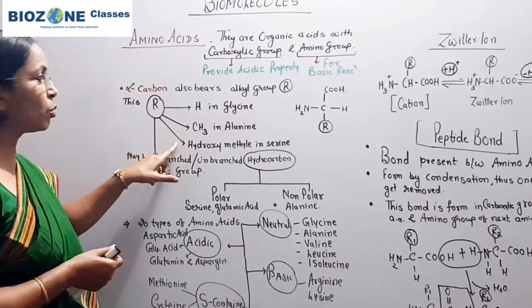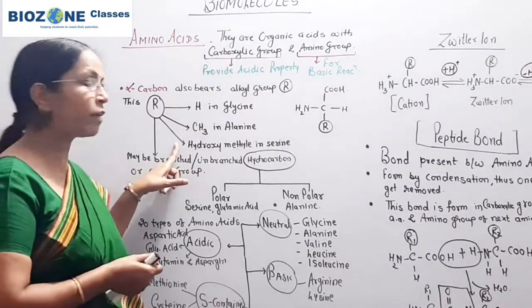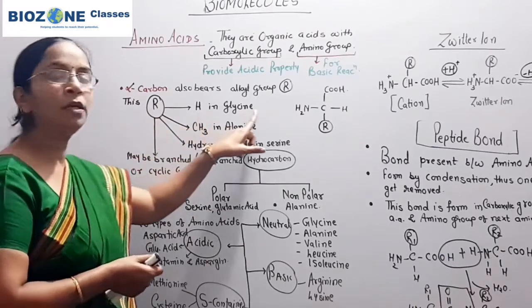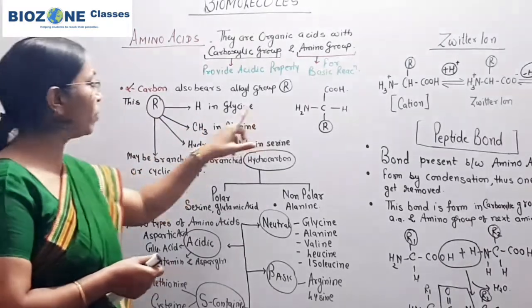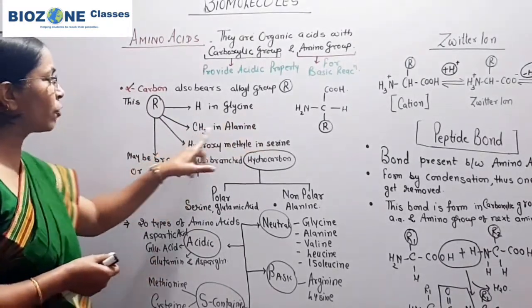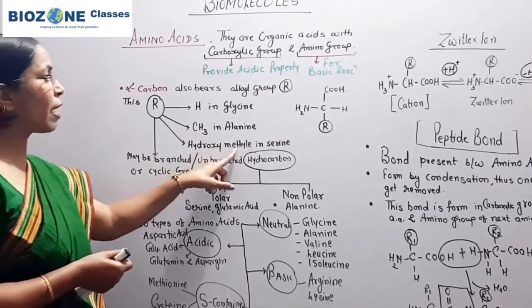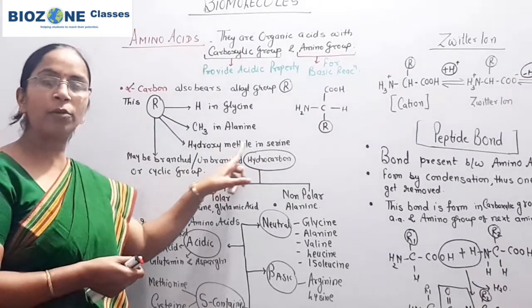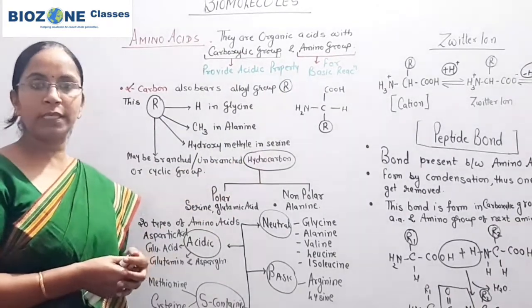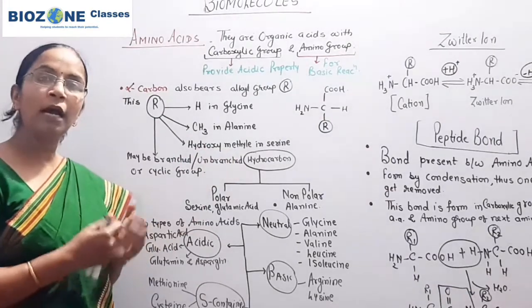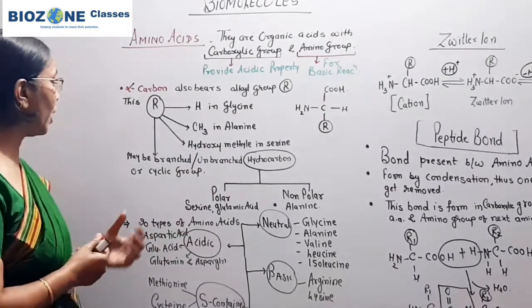These three things you should clearly remember for objective exams: the R group is hydrogen in the case of the glycine amino acid; it is a methyl group in the alanine amino acid; and when hydroxymethyl is present, the serine amino acid shows hydroxymethyl as the R group or alkyl group.